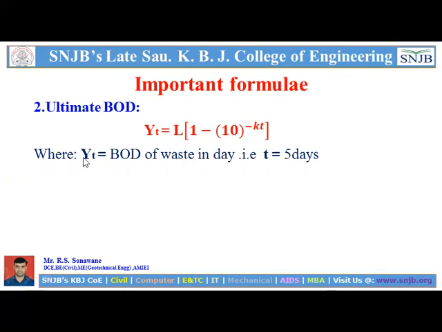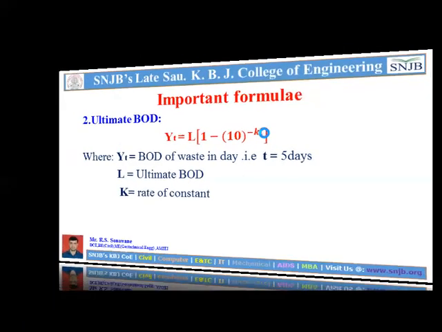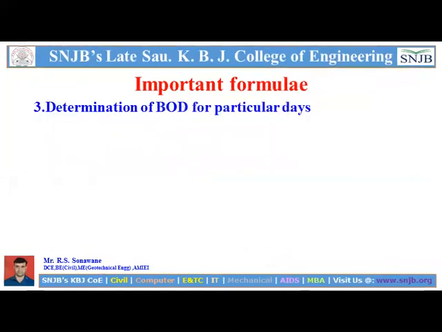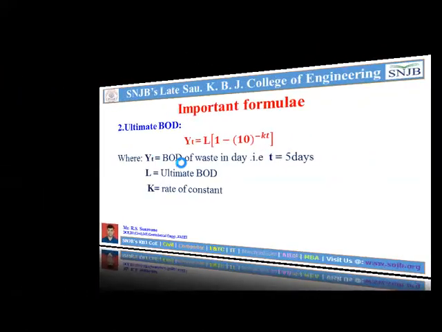Is that clear? YT is the BOD of waste in T days, which we globally consider as 5 days. L is the ultimate BOD, as I told you, and K is the rate constant, that is, the deoxygenation constant. I already told you about deoxygenation and reoxygenation in the previous lecture. So these two formulae are very important, and the third one is the determination of BOD for particular days. We can use this one formula for particular days.